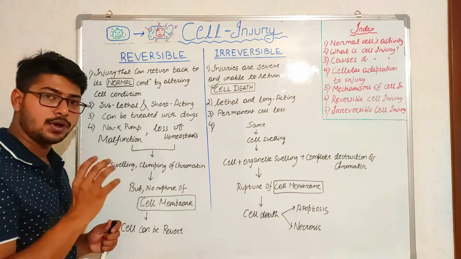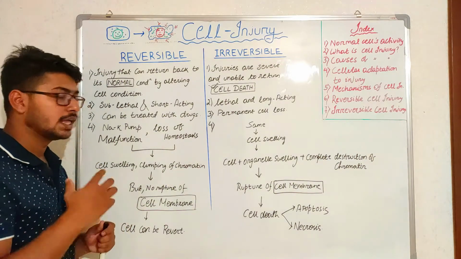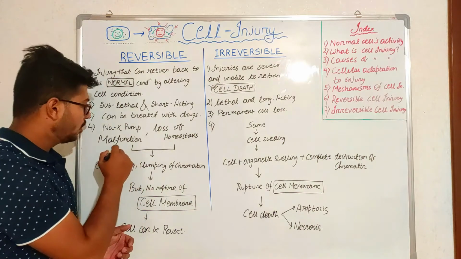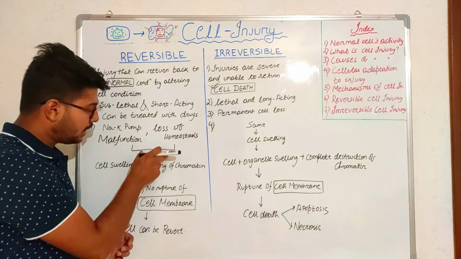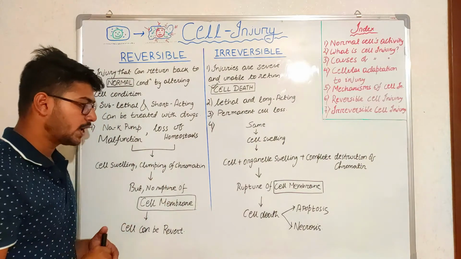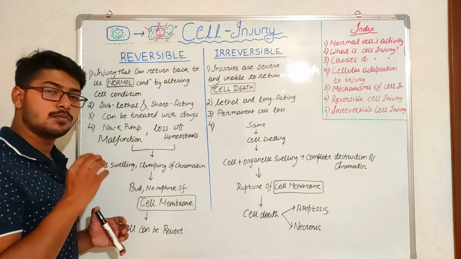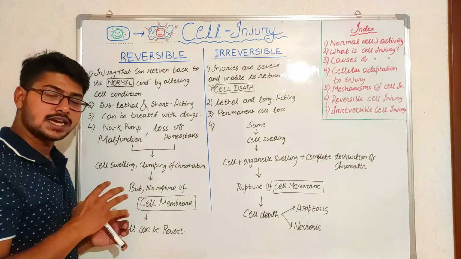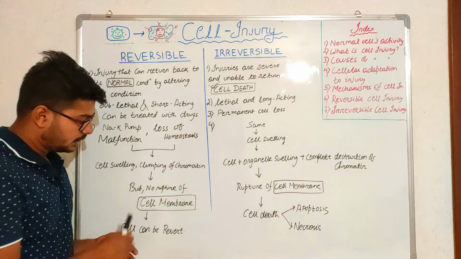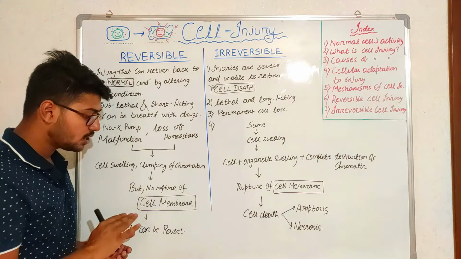If the proper amount of energy or ATP is not supplied to the cell, it will cause some kind of injury. So these are the two things that lead to cell swelling and clumping of chromatin. Clumping means there will be aggregation of some chromatin fibers inside the nucleus, that is known as clumping of chromatin. Then this will result in no rupture of the cell membrane.